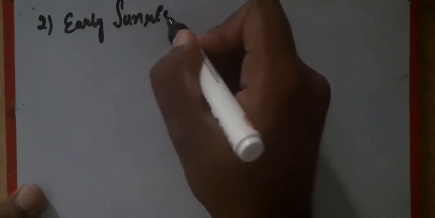And the second application is early sunrise and delayed sunset.